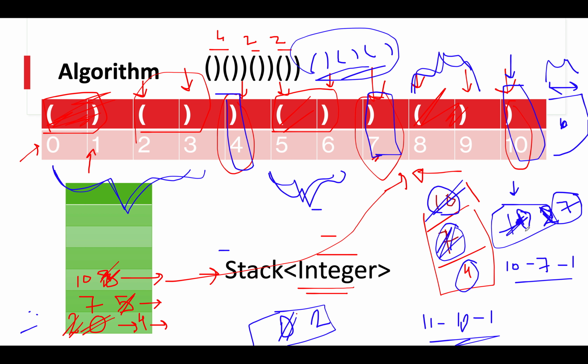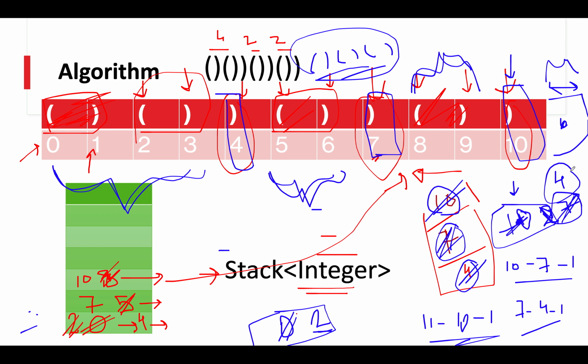We get 4. So 7 minus 4 minus 1, that is again 2. So the max variable has no impact on it. And let's remove this element and update the terminal index to 4.